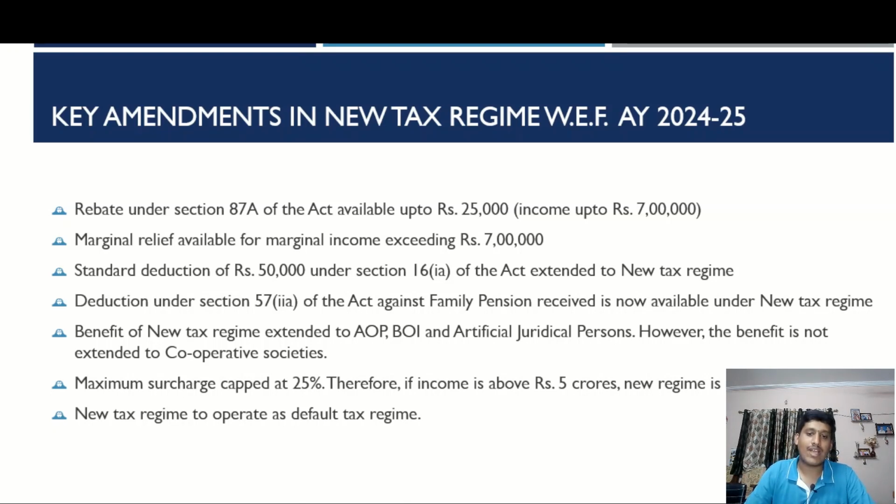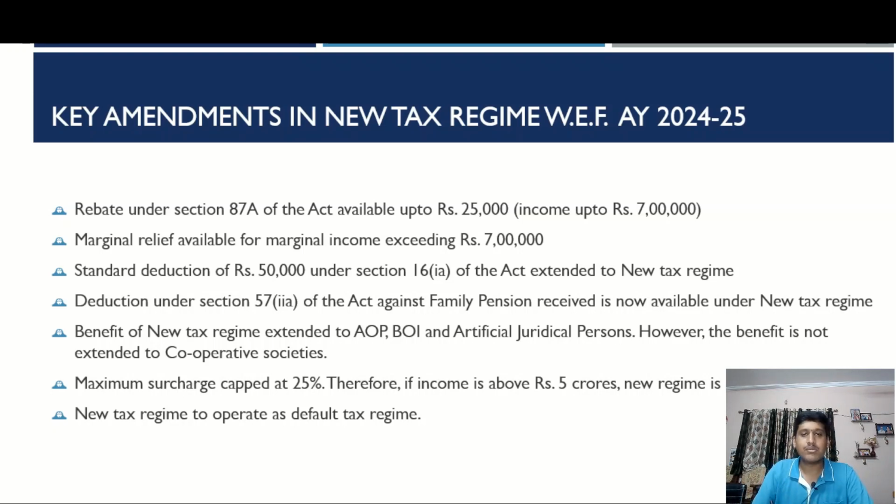Also, the corresponding family pension deduction that is available under section 57(iia) is extended to the new tax regime. The exemption is available for those who are earning family pension. The deduction amount is one-third of the family pension received or 15,000, whichever is less. One more important point to note is that until AY 23-24, the new tax regime was available only for individual taxpayers and HUF taxpayers. Now the benefit under 115BAC is extended to artificial juridical persons, association of persons, and body of individuals, except cooperative societies.